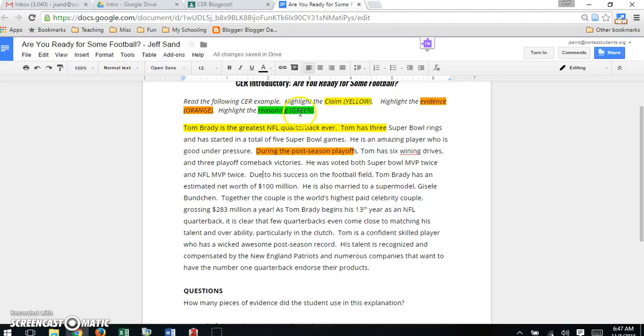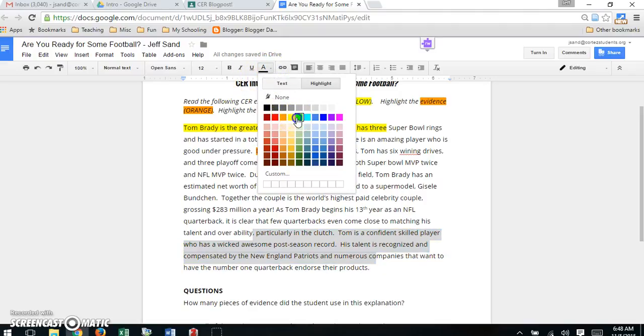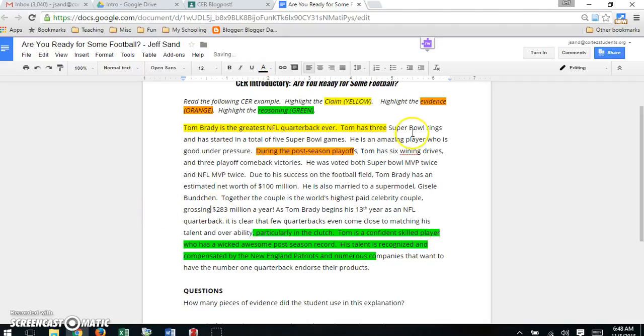Finally, what's the reasoning? What does the writer use where they explain exactly how or why the evidence supports the claim? That part you will do in green. And like I said before, I am looking for accuracy. Okay, so this is not just practice highlighting, this is practice identifying the different components of CER.